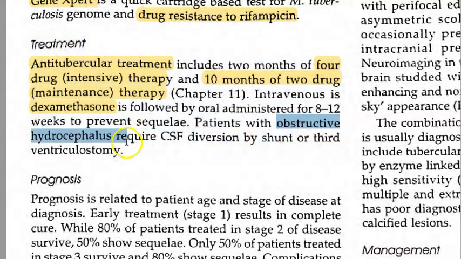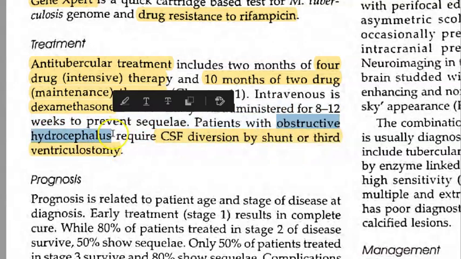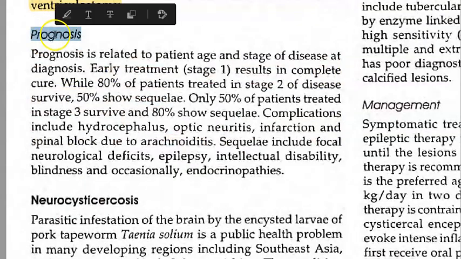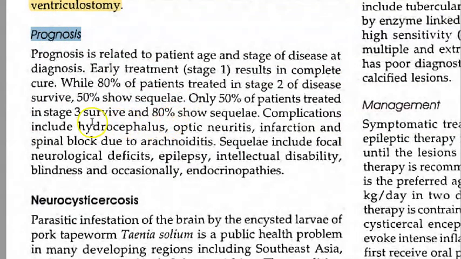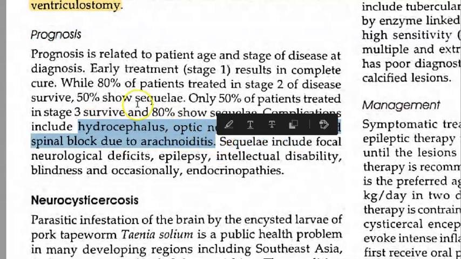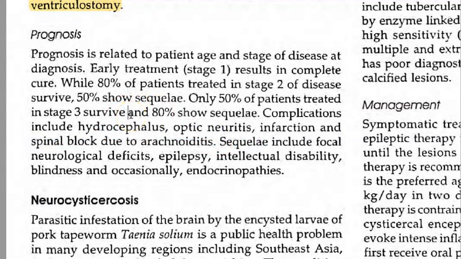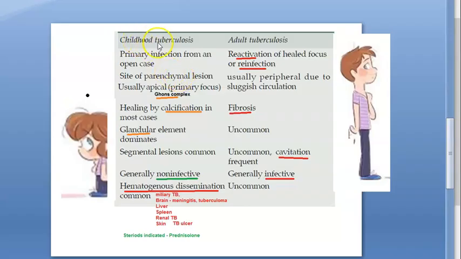If there is obstructive hydrocephalus, they will do CSF diversion by shunt or third ventriculostomy. Prognosis, guys, we told you it is a very severe thing. It can lead to a lot of other things like hydrocephalus, optic neuritis, infarction, spinal block, right? So it can cause a lot of problems for people, but early treatment will give cure. See how tuberculosis is different in adult and child. In child, it can cause meningitis. See, hematogenous dissemination.